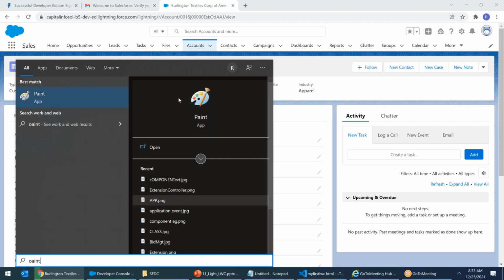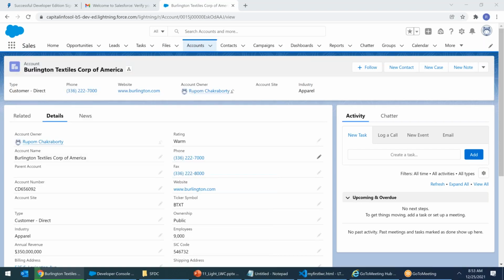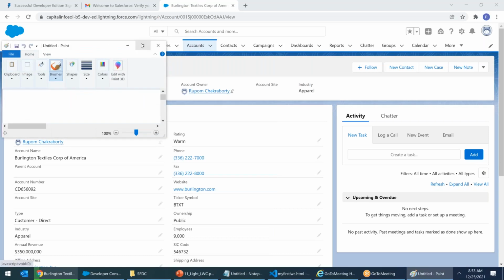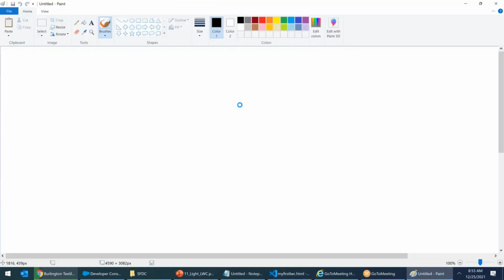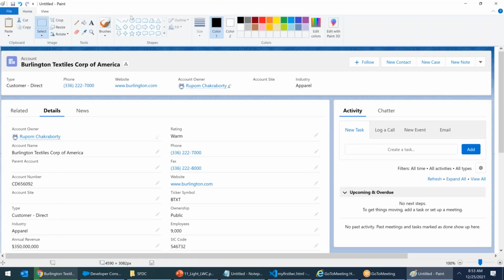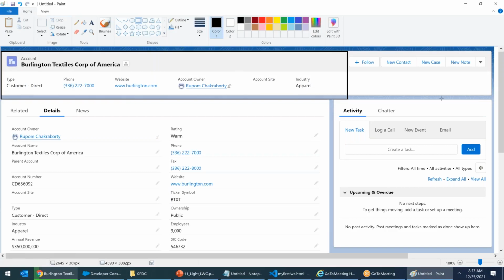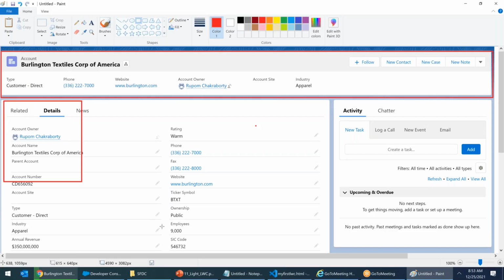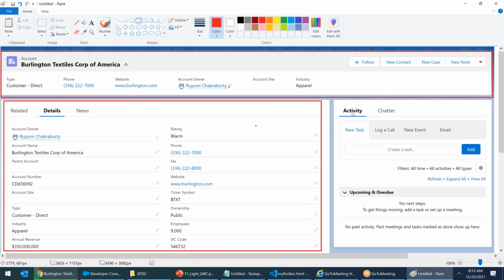Right. So I will open the paint. Now I paste this in the paint. Right. Now you see this is a Lightning design. This whole design is divided into three big stories. Story one, this piece. Story two, second piece. Story three, the third piece. Total, there are three stories.